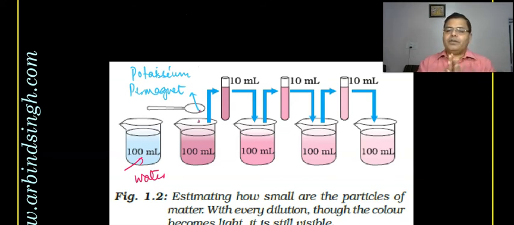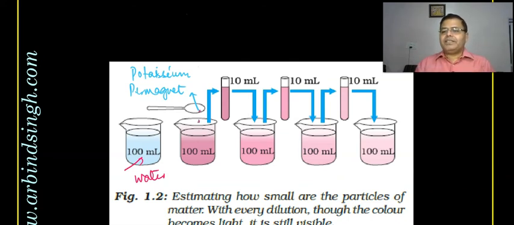This is 1 liter into 1 liter, that is, 1 liter, 100 ml into 100 ml into 100 ml into 100 ml. How small is it that one or two crystals of potassium permanganate are distributed throughout the solution? Even though it becomes lighter, it means their pungency is less and less, but throughout the solution they are distributed.